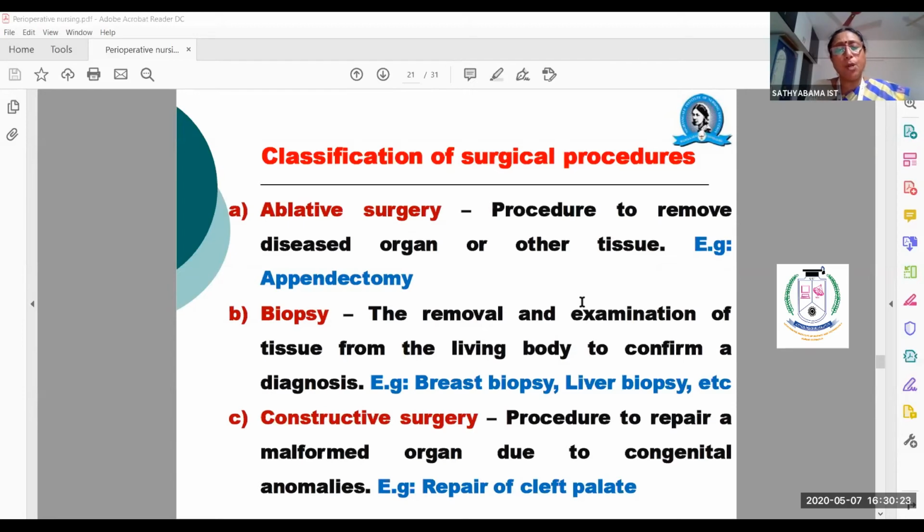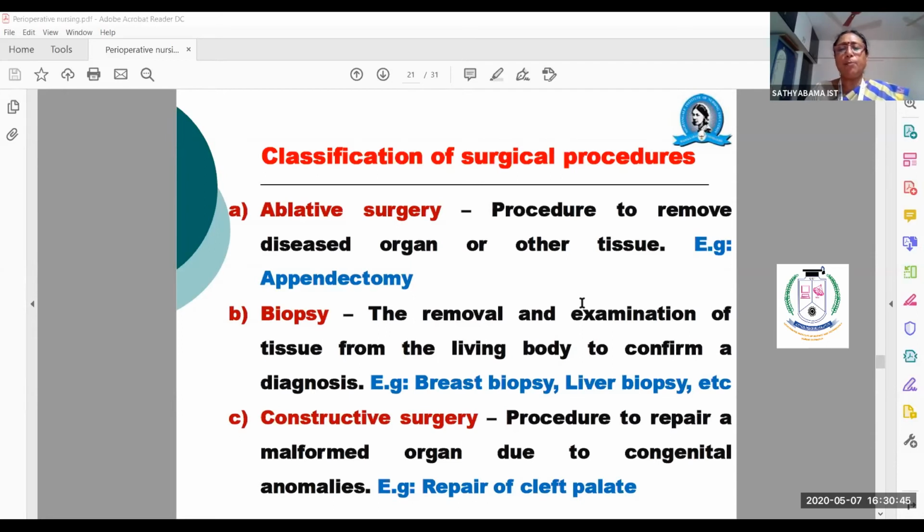Biopsy is when a small portion of tissue is removed for investigation, for diagnostic purposes. Suppose the patient has a tumor here, a tuberculous lesion. Naturally, there is no other way, he has to go for biopsy.